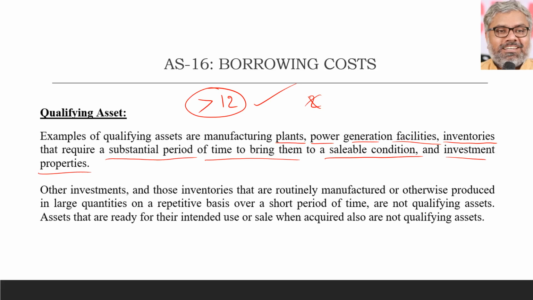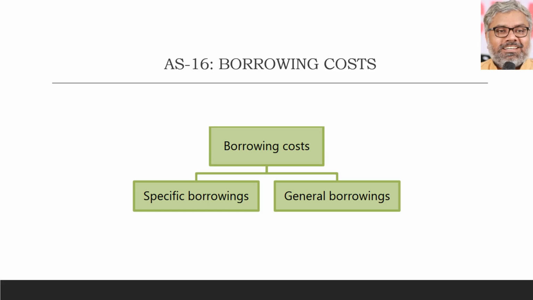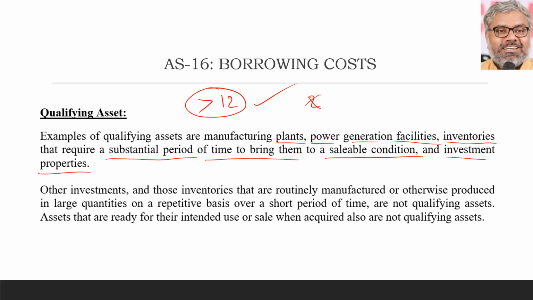Assets that are ready for their intended use or sale when acquired also are not qualifying assets. Okay, you purchased a big asset, plant and machinery, but it was ready to be used.